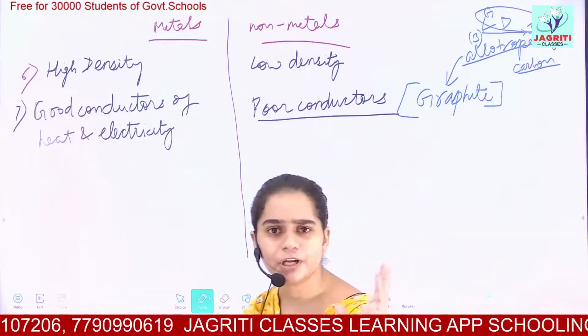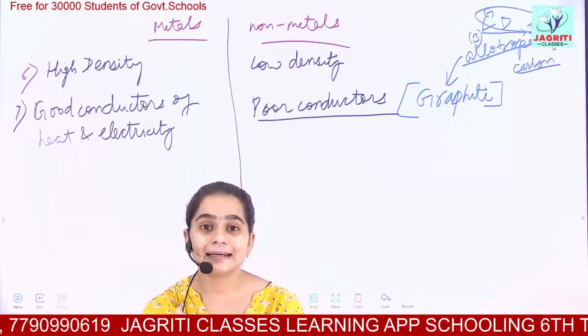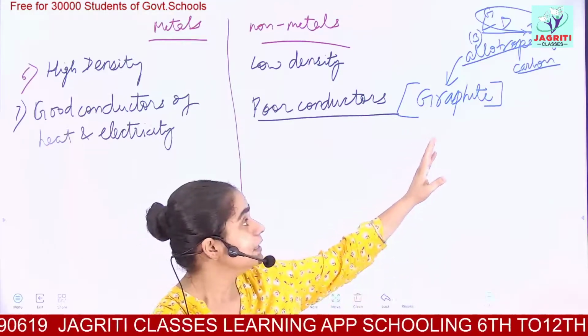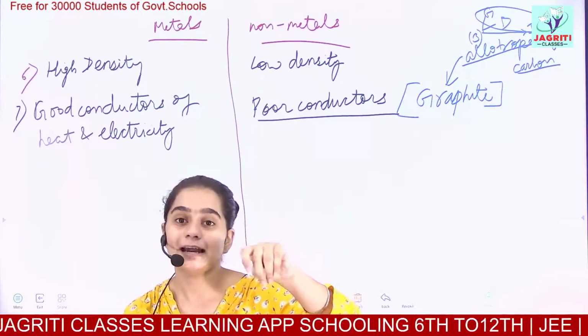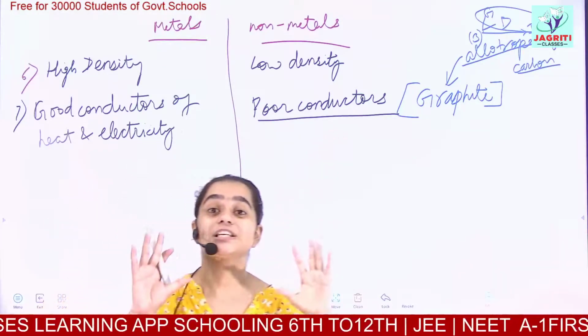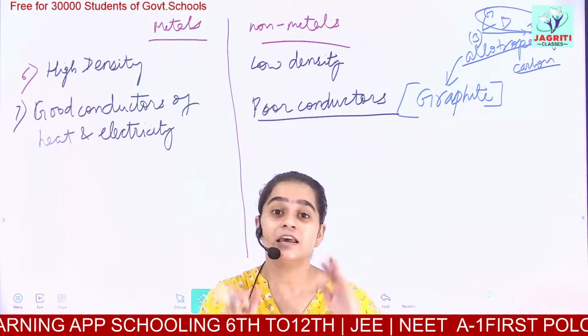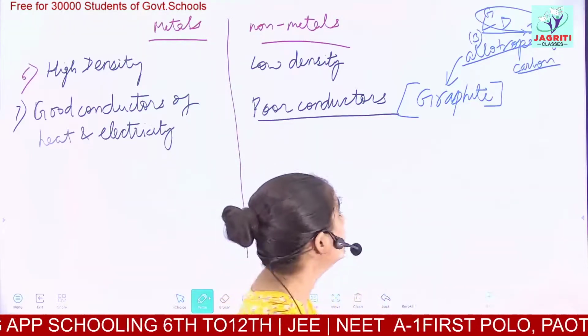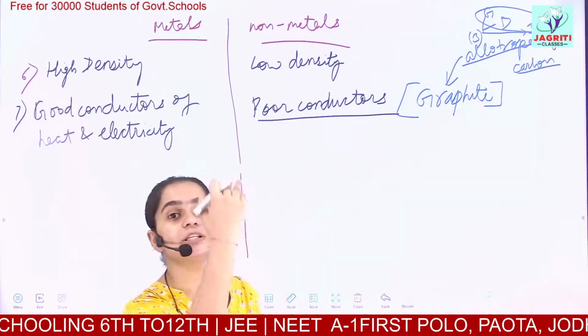Then what is the difference? The arrangement of carbon atoms in the structure varies. In graphite, only 4 carbon atoms are present. In diamond and Buckminster fullerene, in the fullerenes, we have 60 to 70 carbon atoms in the shape of a football. Okay? So we will discuss this topic, allotropes, in the next chapter.